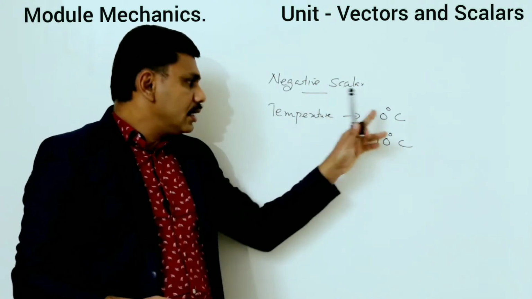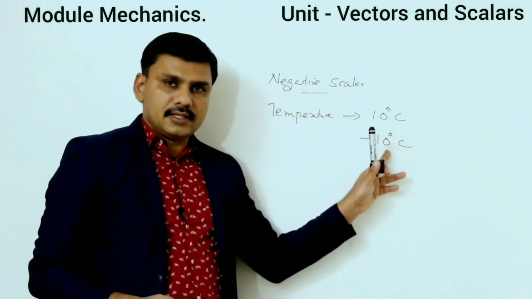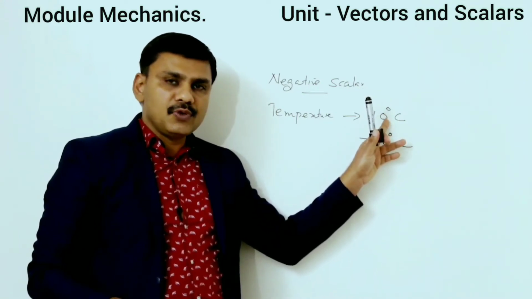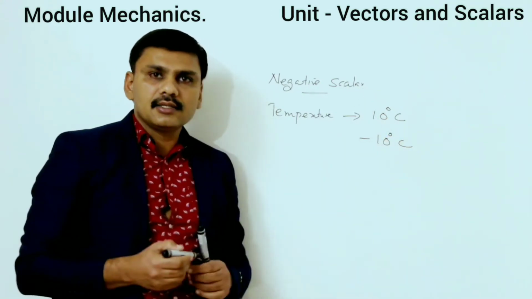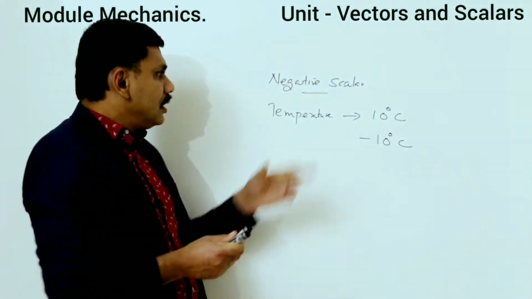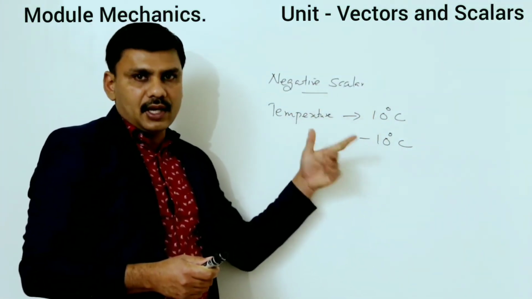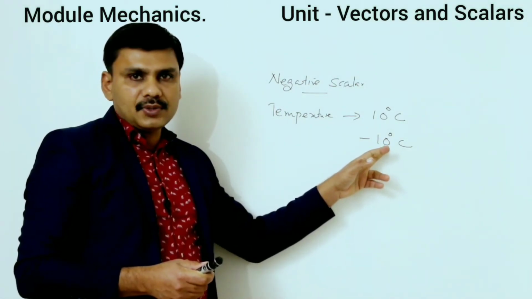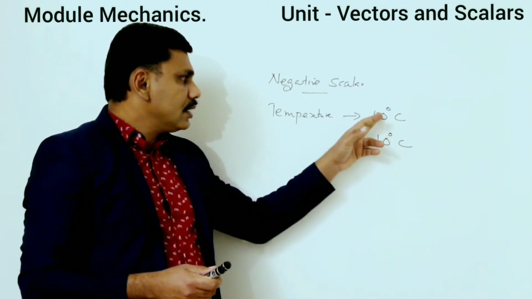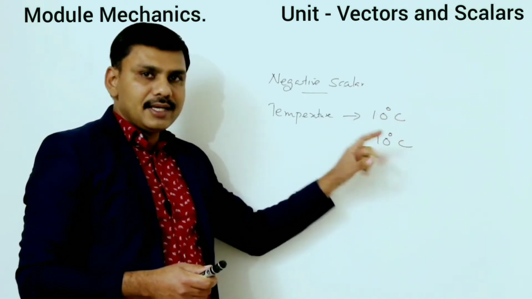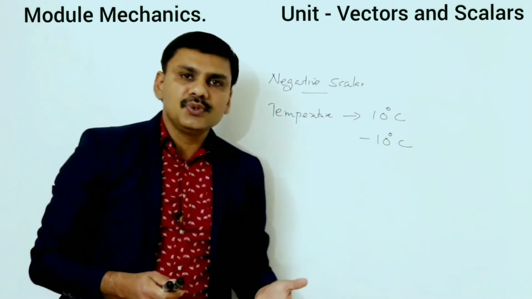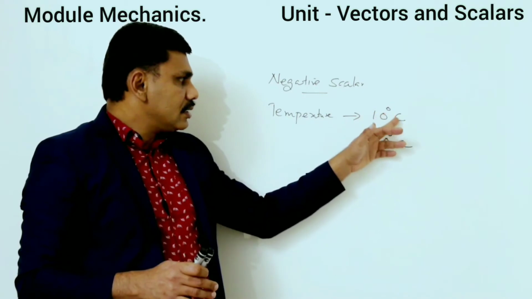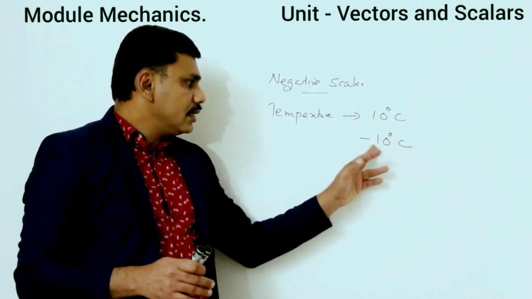If you consider 10 degrees Celsius and minus 10 degrees Celsius, here the 10 degrees Celsius is a positive value and here the 10 degrees Celsius is a negative value. You can say these are negative scalars because their magnitudes are the same. Their magnitude is 10 degrees Celsius, but their sign, one is positive and another is negative.